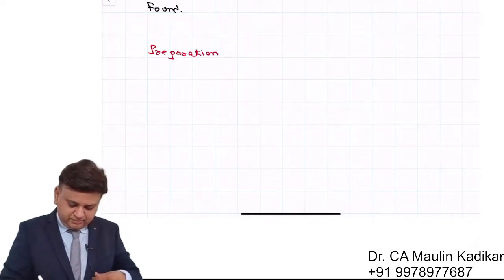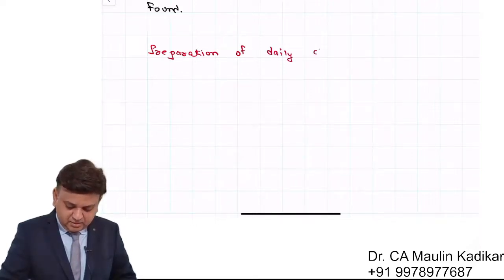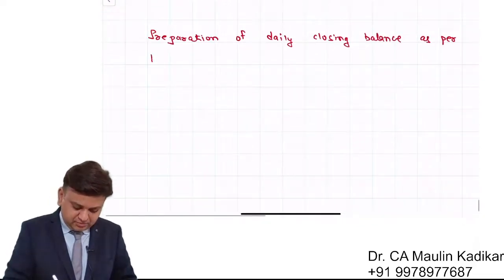Preparation of daily closing balance as per books of accounts.